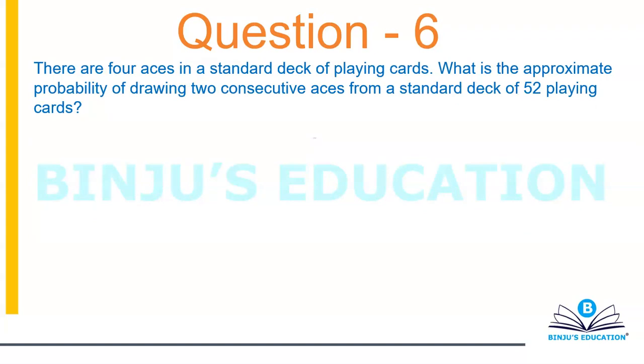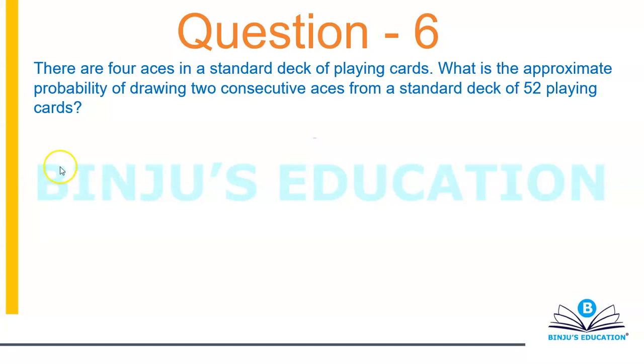Alright, try this one, the 6th one. There are 4 aces in a standard deck of playing cards. What is the approximate probability of drawing 2 consecutive aces from a standard deck of 52 playing cards? Now understand, in this case they have not mentioned that a replacement is there, which means you're going to go with the flow. That is, if the card is out, then it's out.